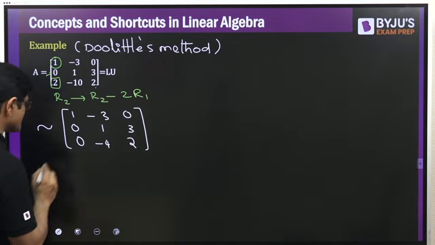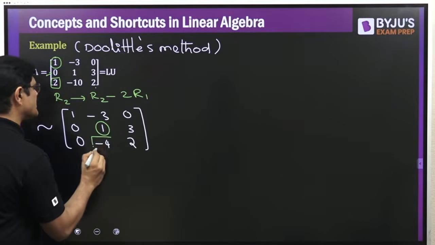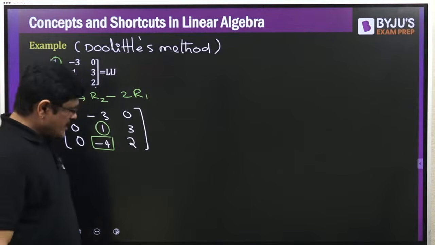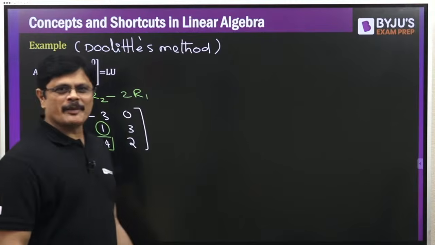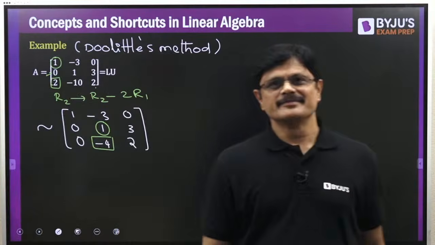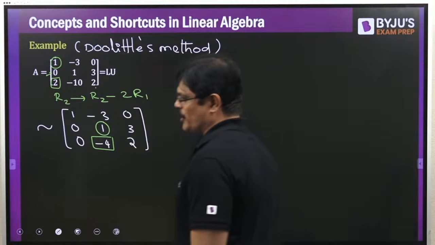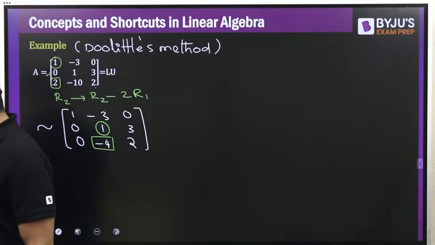Now the next idea is, using this you have to make this equal to 0. So you all know what the row operation for this is. Please quickly give the row operation for this. Wonderful.